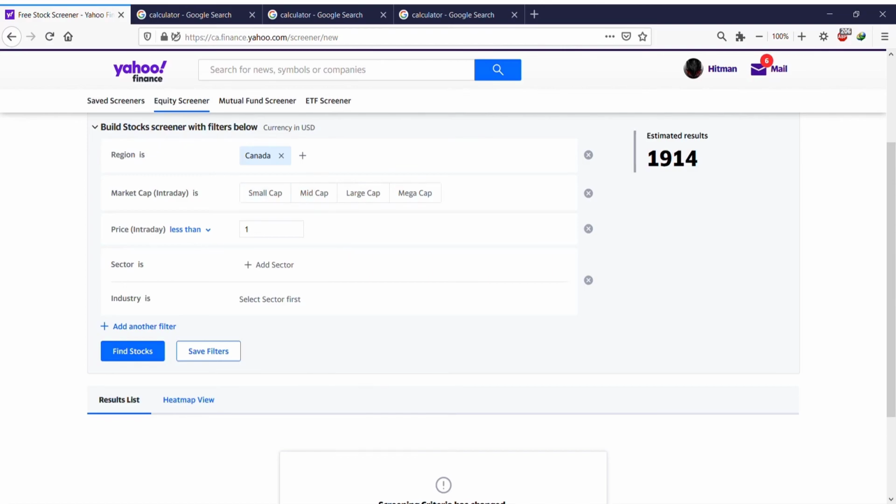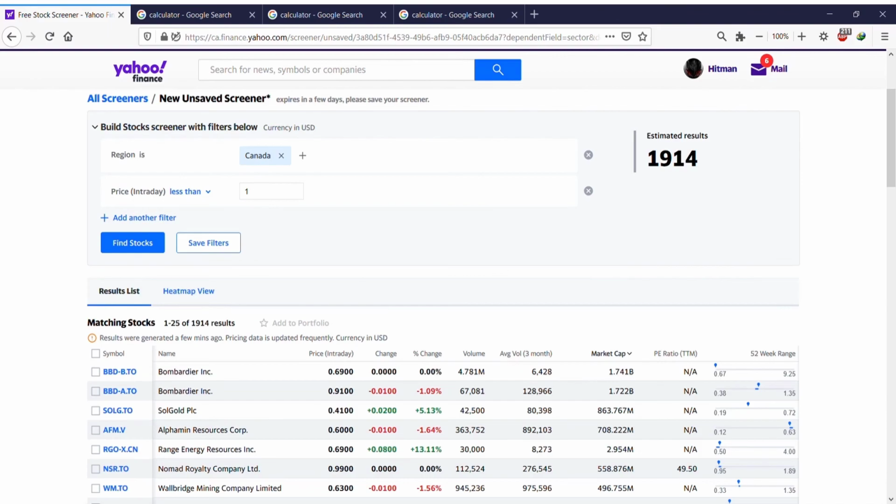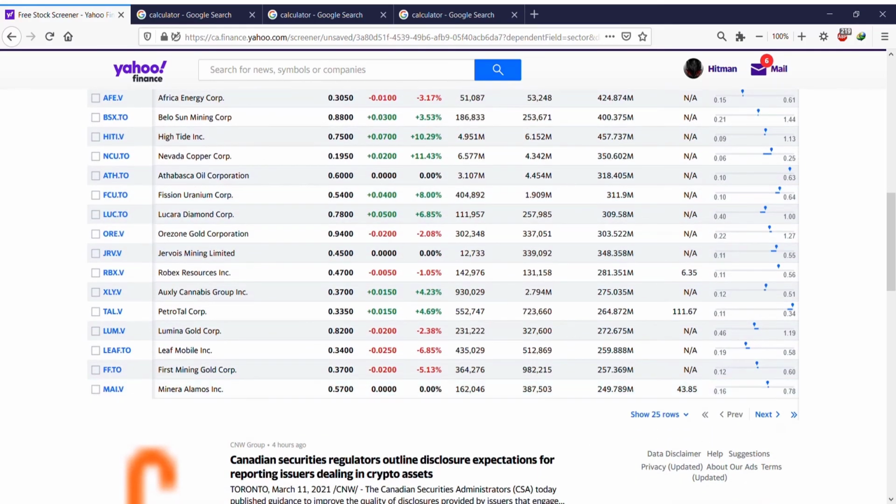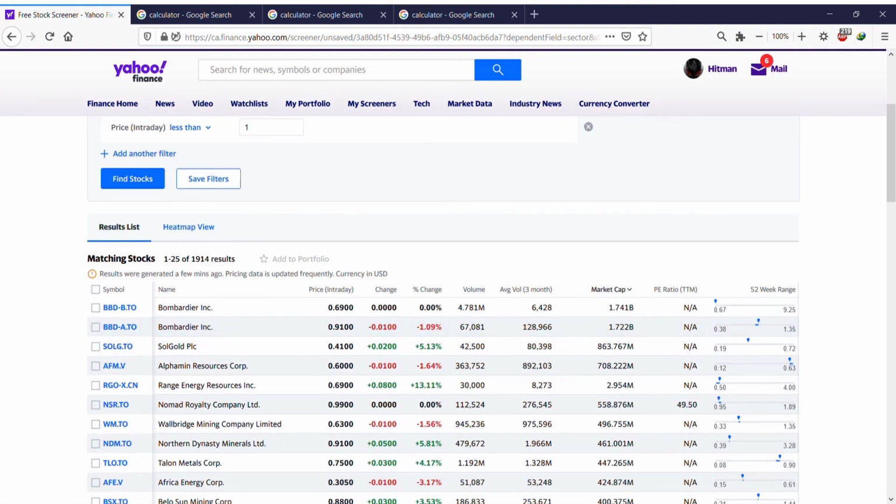So now if I click on find stocks, it should show me stocks that all of them are under $1, as you can see, under $1. Let's see how many it found. 1,914.